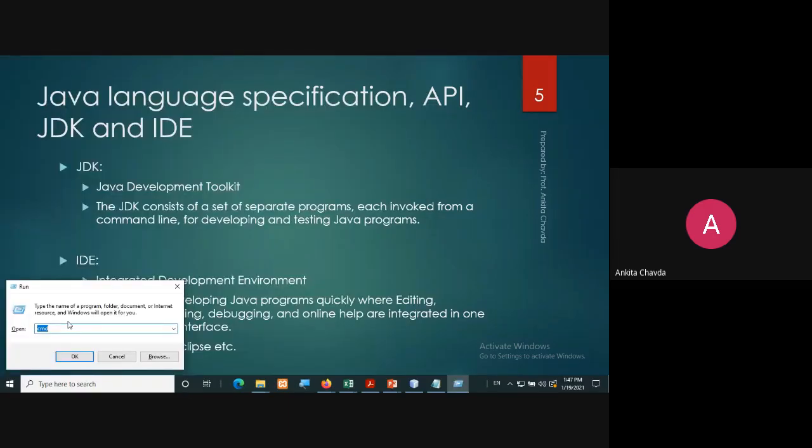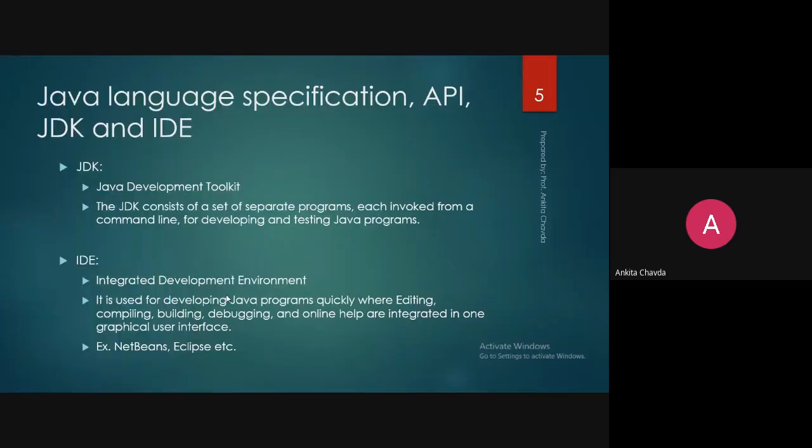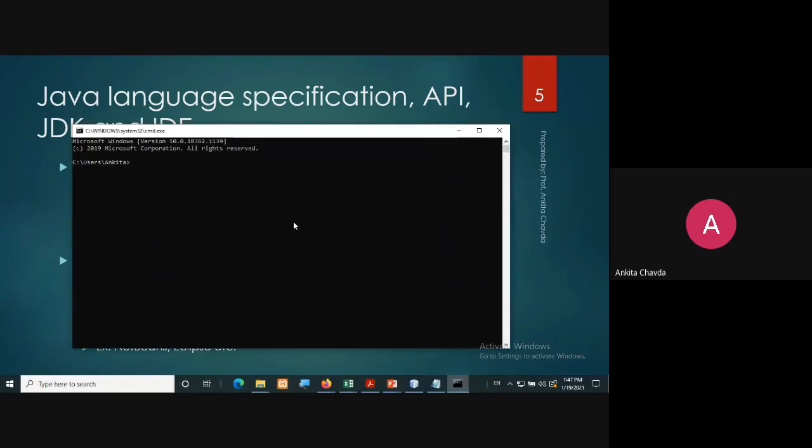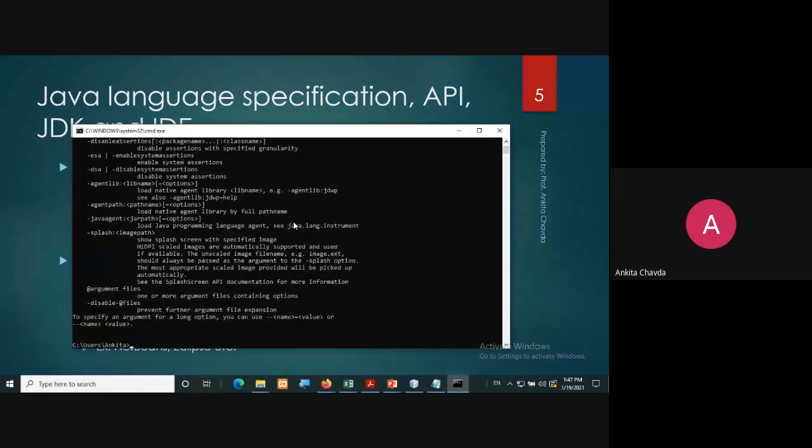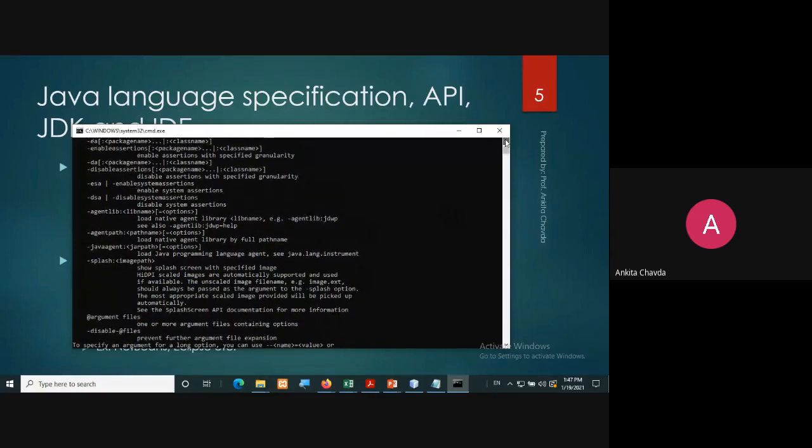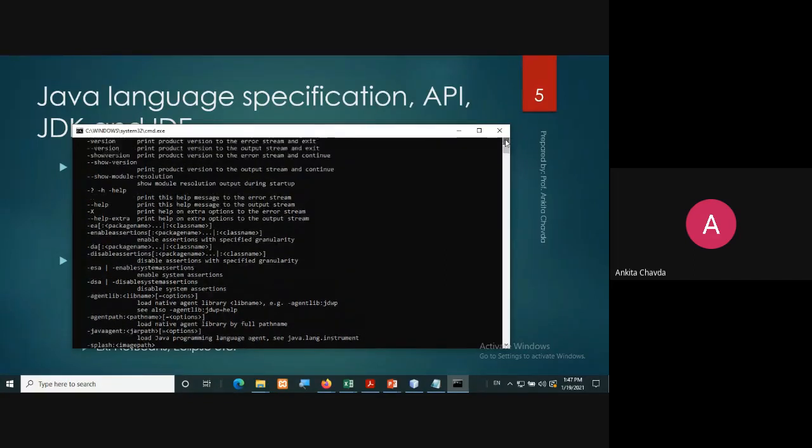This is your CMD, right? The command prompt. In command prompt, if your computer already has the JDK installed, when you write java and press enter, it will show you the whole list of different options. It will take some time. Okay, here, they will show you all the options if the JDK is installed.